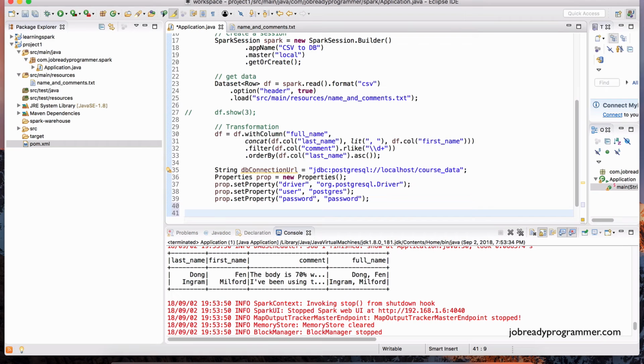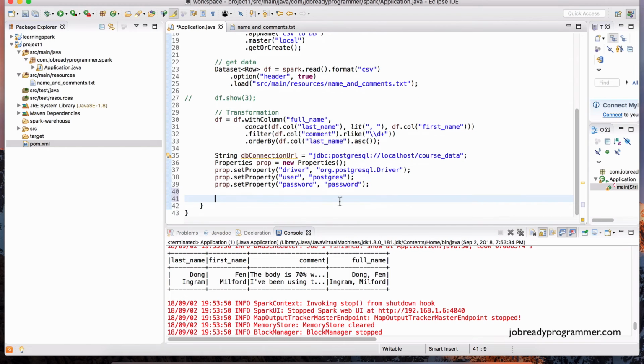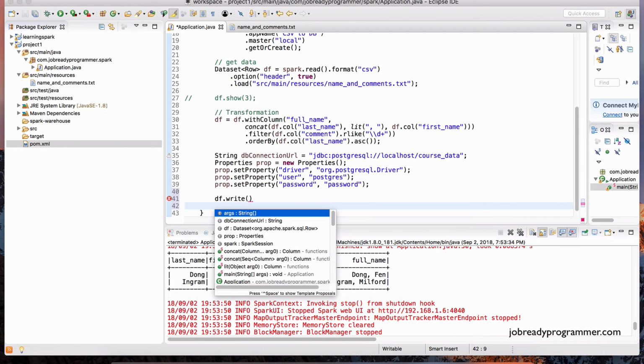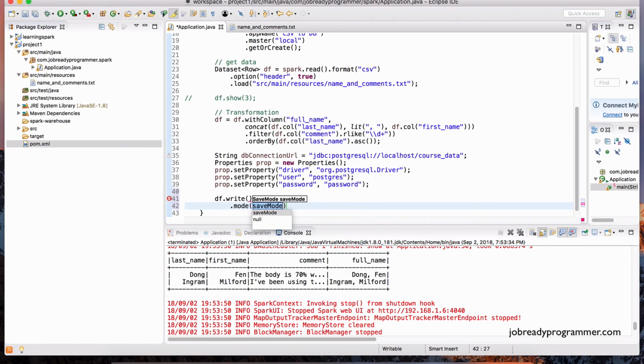And then to actually write to the database, we can use the data frame df.write, and we specify the mode that we want to write. So the mode is actually going to be SaveMode.Overwrite. Okay, this allows us the ability to rerun this application and it'll just keep rewriting into the table that we specify.